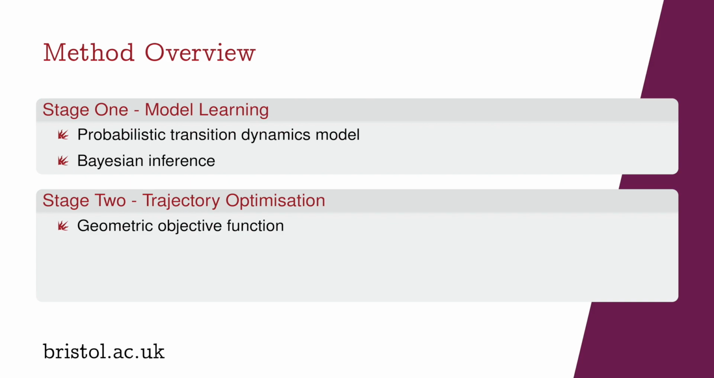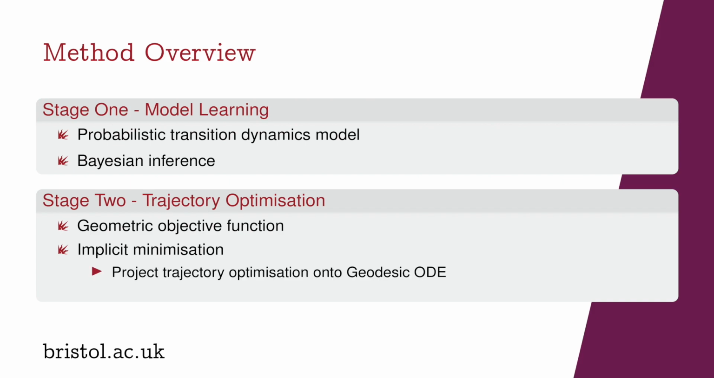We then observe that our objective function parameterizes geodesic trajectories, and we exploit a classic result of Riemannian geometry and implicitly minimize our objective function by projecting our trajectory optimization onto the geodesic ODE, whose solutions implicitly minimize our objective. We then solve this geodesic ODE using direct collocation, which allows us to transcribe our optimal control problem into a nonlinear program.